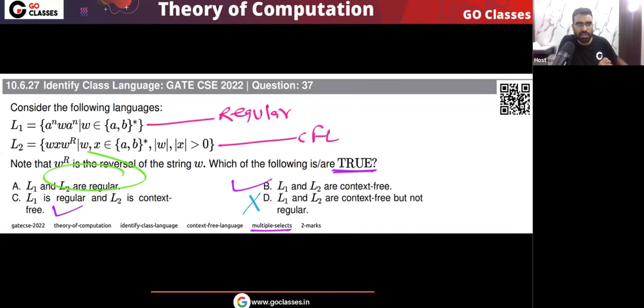Now let's check whether L2 is regular or not. That is what we need to check. This L2, is it regular or not?